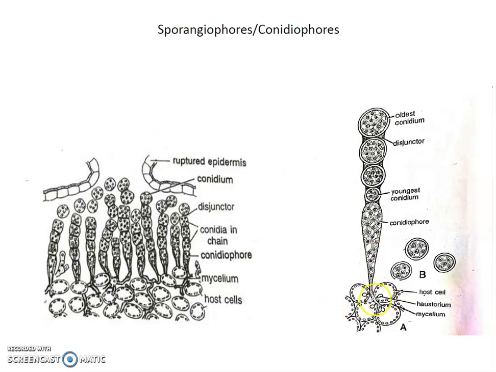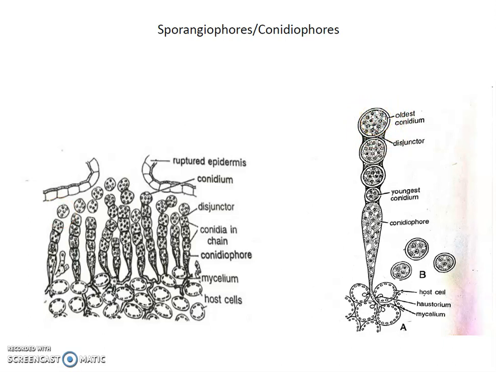Lateral branches. See host area. This is the host cell. This structure looks like this. This is the conidiophore, and this is a conidia.